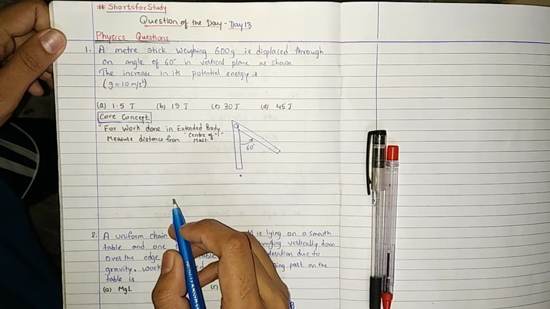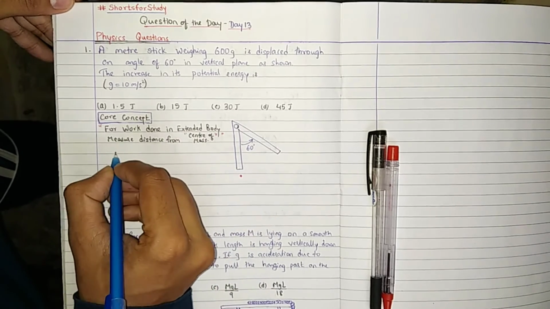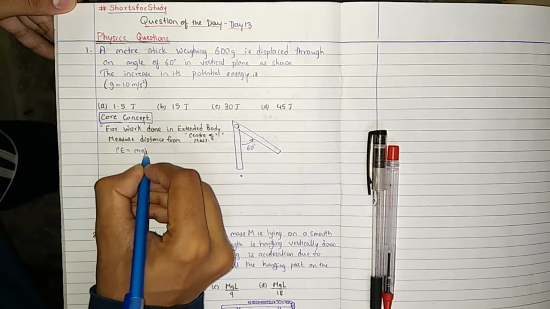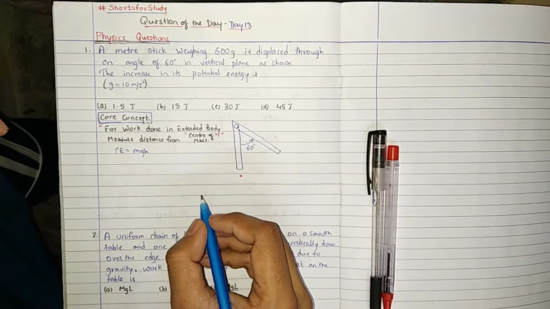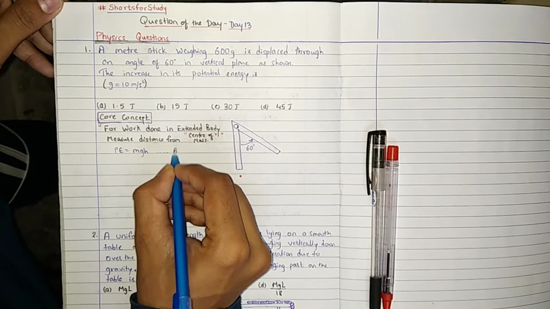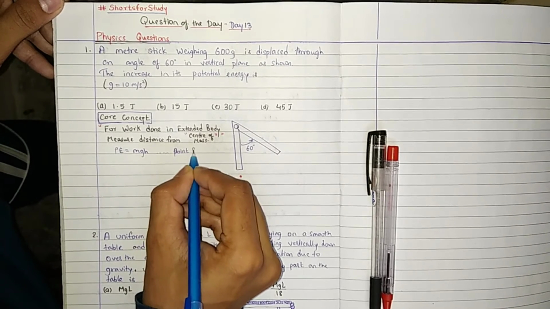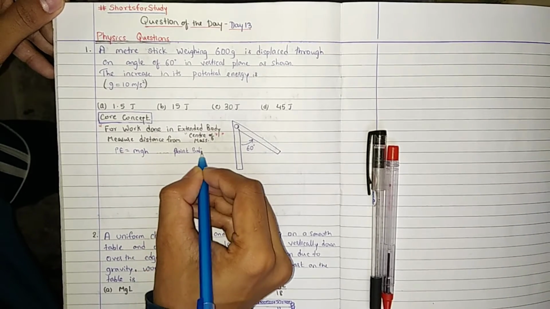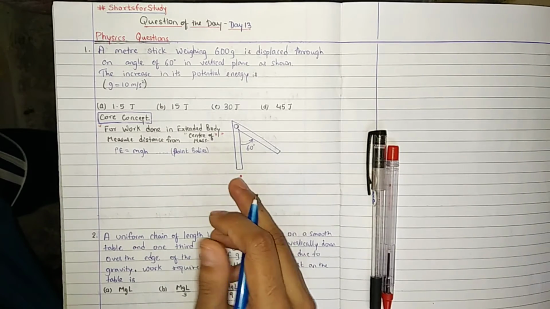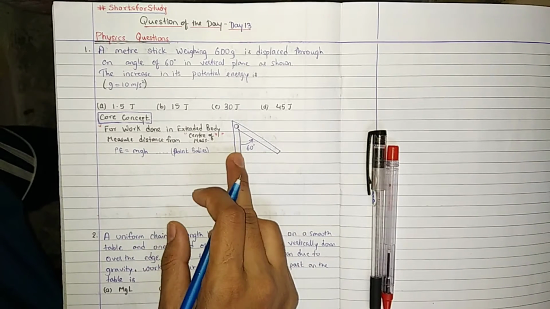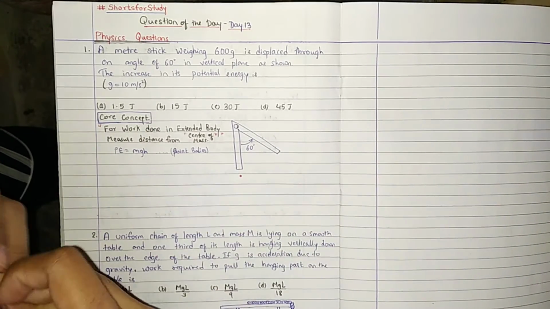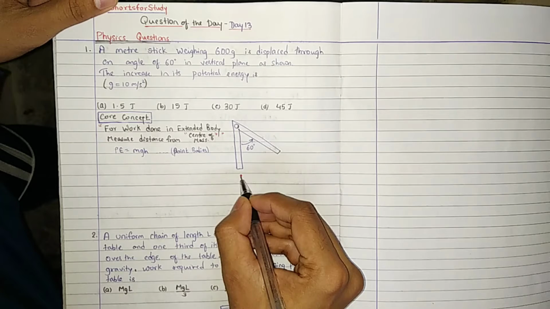So the formula of potential energy is mgh, but it is for point bodies, not extended bodies. So what can we do? We have to redraw this diagram using this concept, and we can simply solve this question.